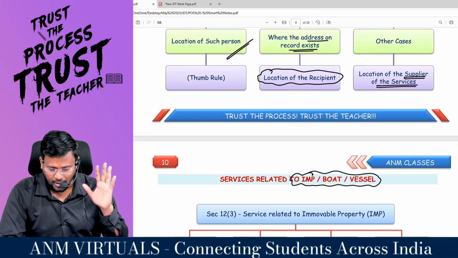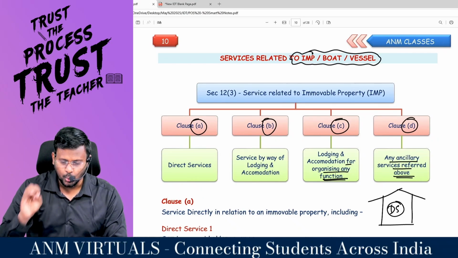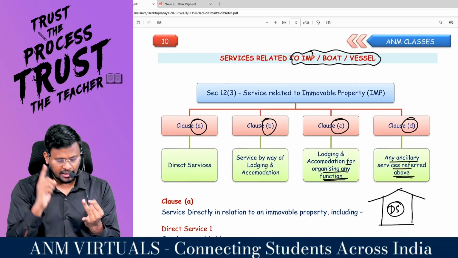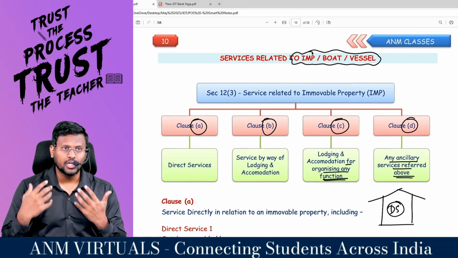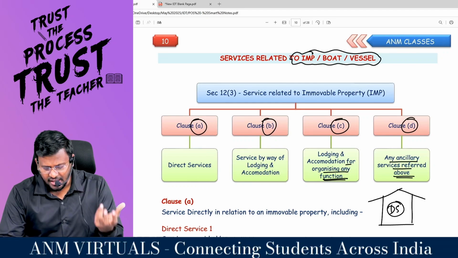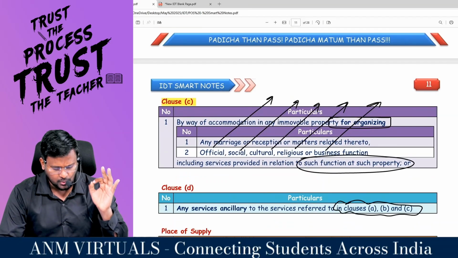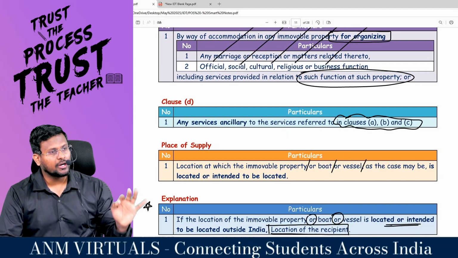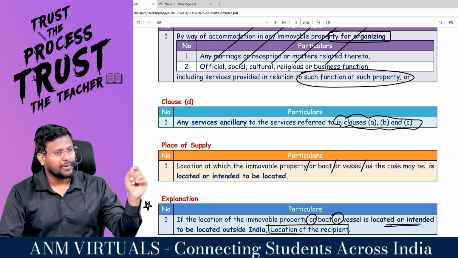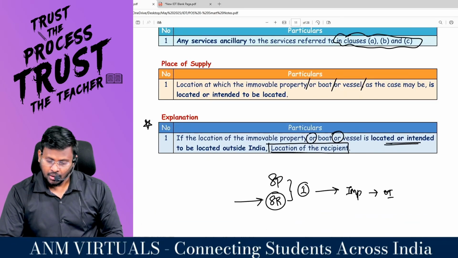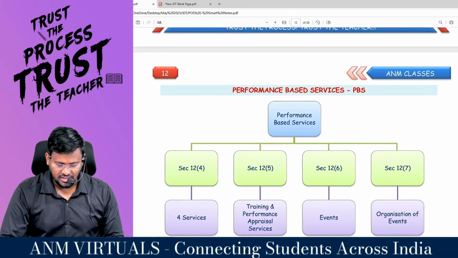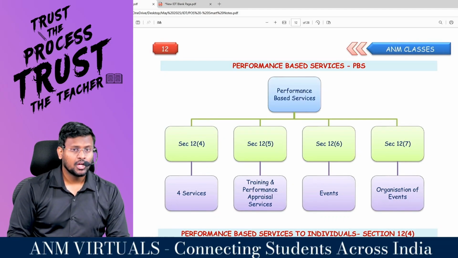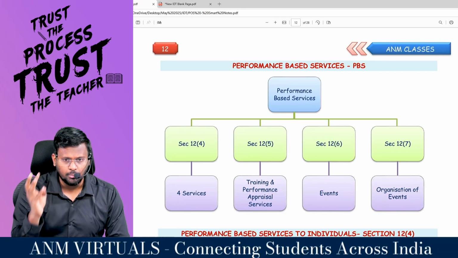Shall we consolidate in 1 minute? 12.3 is service relating to immovable property, boat or vessel. 4 services you can provide relating to this: direct services, services by way of lodging or accommodation, lodging and accommodation for organizing any function, and any ancillary services related to the above. The place of supply is the place where the immovable property is situated or intended to be situated. But if the immovable property is situated or intended to be situated outside India, the place of supply is the place where the recipient is situated, or the location of the service recipient. Comfortable? That's it, man. 12.1 applicability, 12.2 general provision, 12.3 services relating to immovable property, boat.